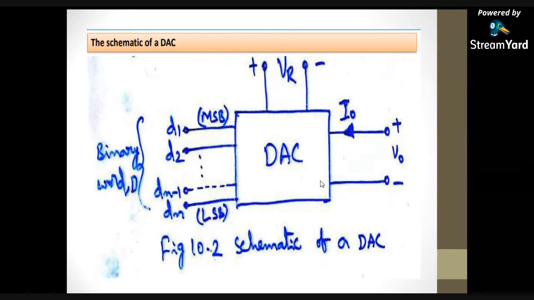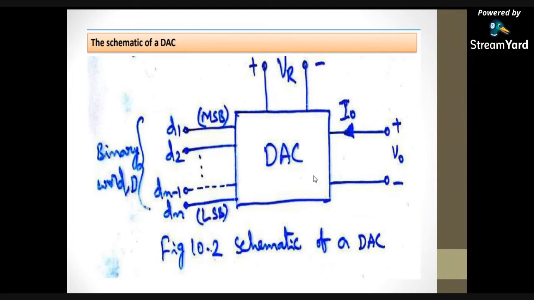The first one is the weighted resistor DAC, and the second one is the R-2R ladder DAC.